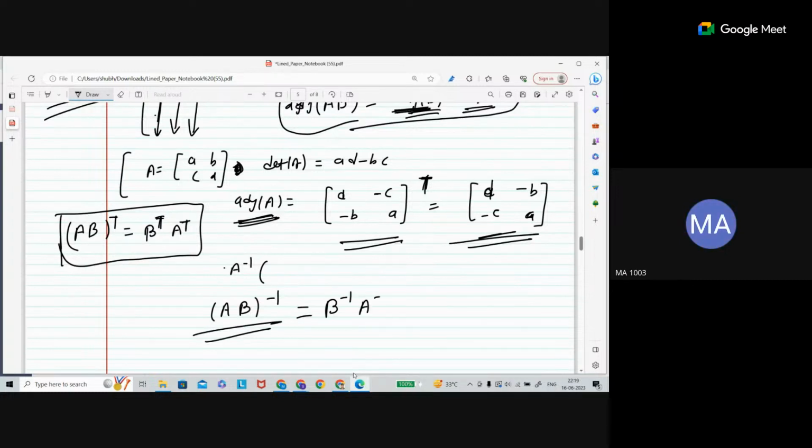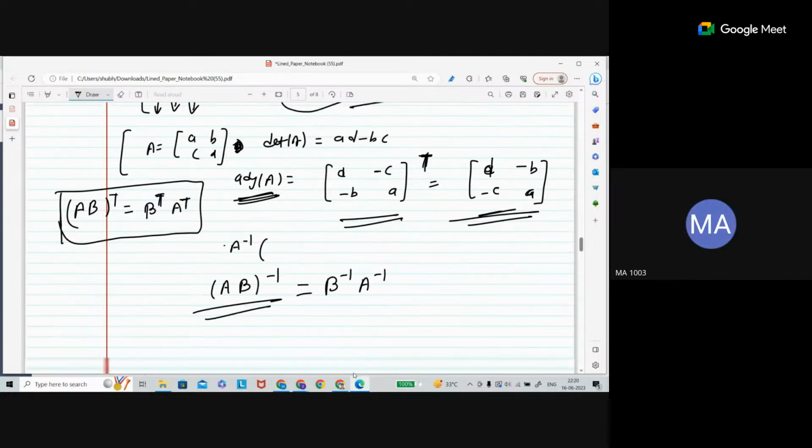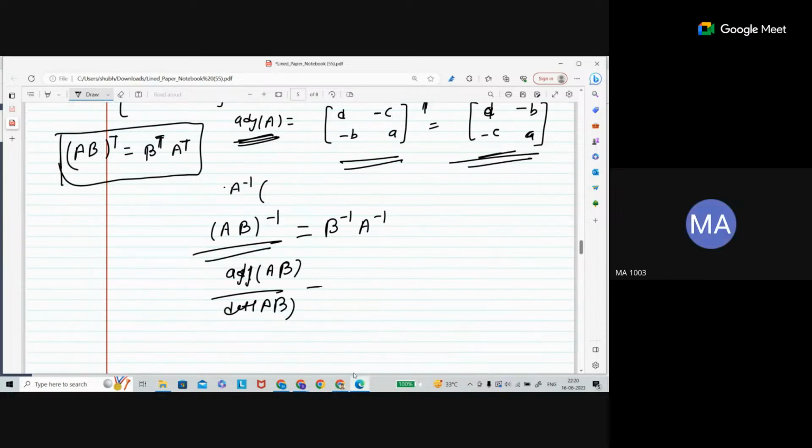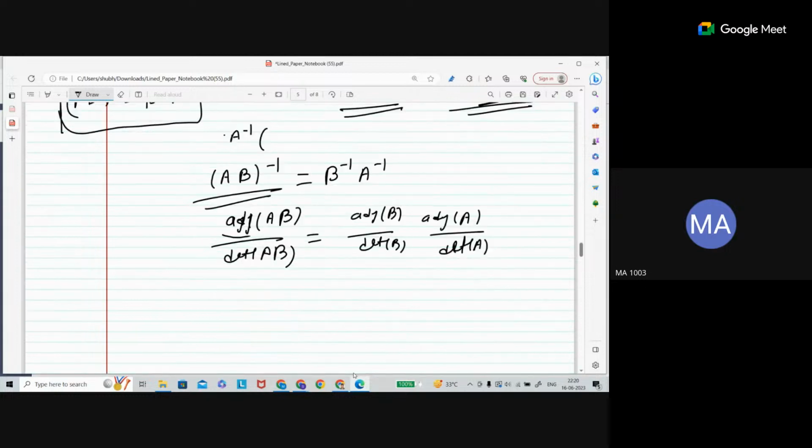B inverse, A inverse. Okay. What is AB inverse? Adjoint of AB upon determinant of AB, right? Yes. And this is what? Adjoint of B upon determinant of B, and so on. This is some equation manipulating and arranging. Now you want to find adjoint of AB, which is going to be BA, you want to prove.